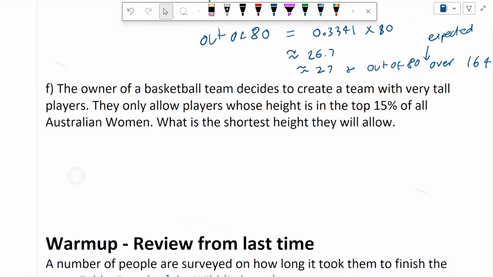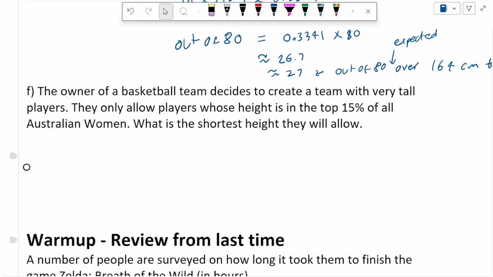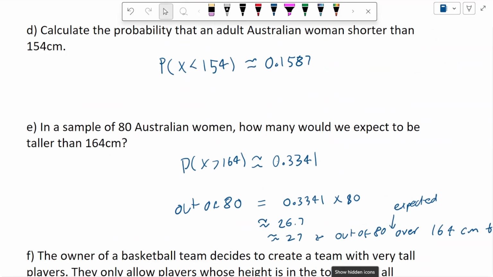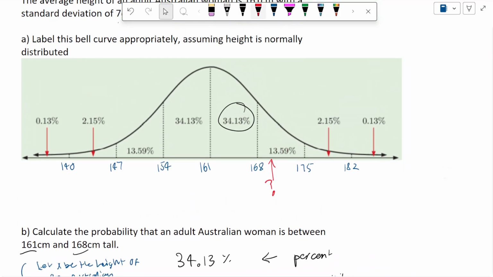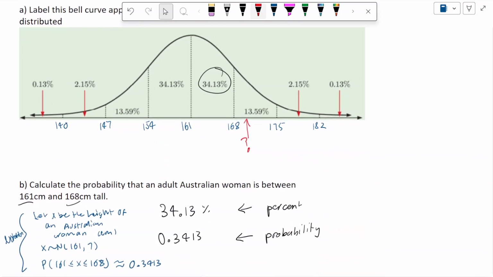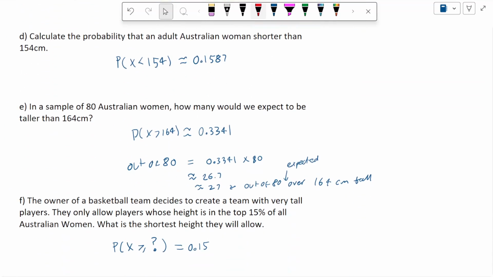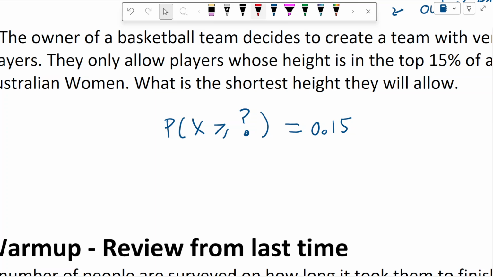Now, the owner of a basketball team wants people in the top 15%. So this is where we use something called inverse normal. Basically, we're trying to work out the probability that x is greater than some mystery number would be 0.15, 15%. So if we look on this diagram here, I'm expecting that maybe that mystery number is about there. And then everything to the right of that would add up to 15%. So something like that is the question I'm trying to answer. By the way, in case you're curious, these probabilities are actually the area underneath the curve. So any big areas correspond to big probabilities.